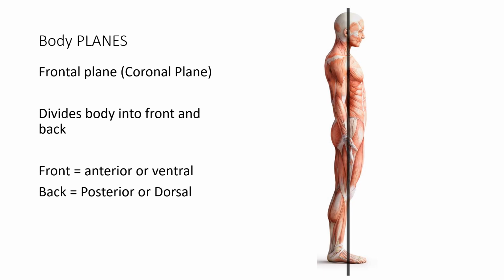All right, so there are three different planes we're going to discuss anatomically. The first one is the coronal plane. This is also referred to as the frontal plane. Coronal has a suffix, al, which just means pertaining to, and corona, which means crown. So the coronal plane divides the body into front and back. You can visualize this plane as wearing a headband that goes from ear to ear like a crown. The front part is either called the anterior or ventral region, while the back part is called the posterior or dorsal region.